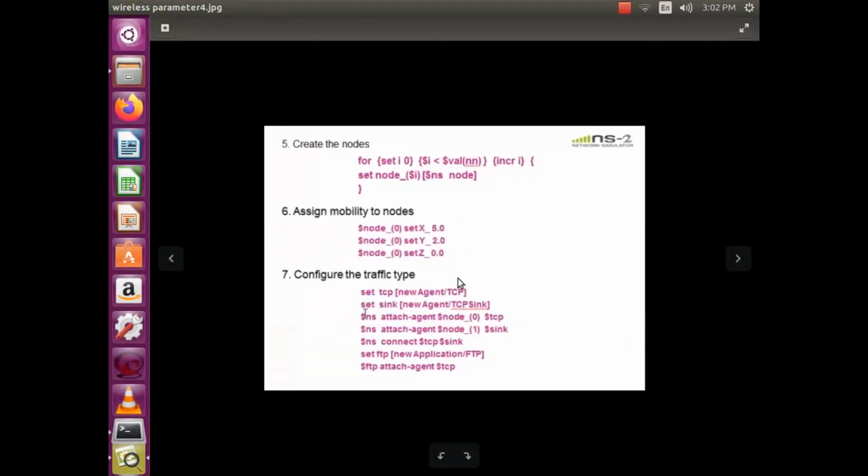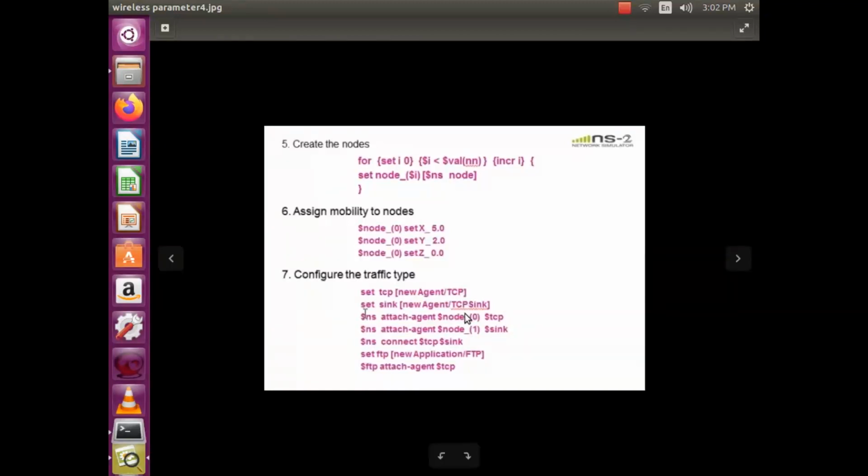Then configuration of the traffic type. The traffic can be CBR, TCP, UDP, SCTP, FTP, whatever you want you can set. Here we used TCP, that is connection oriented.